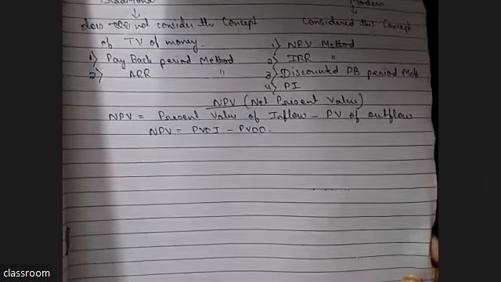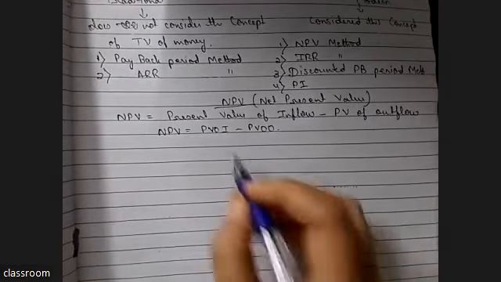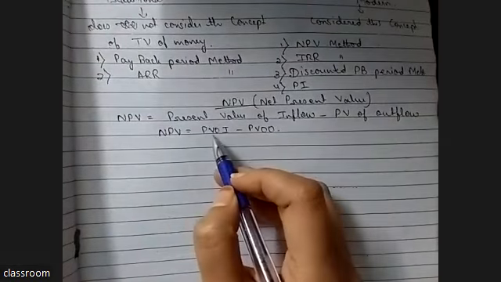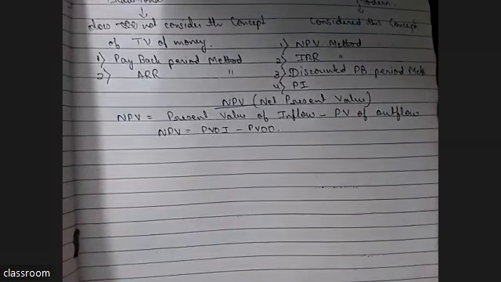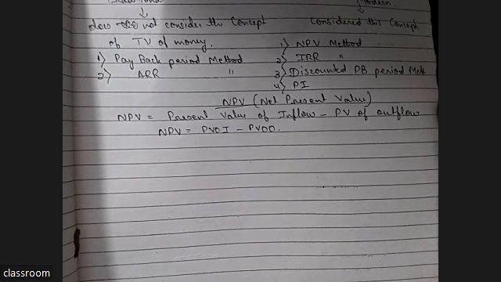Now, what is NPV? First you need to understand what is present value of inflow. What is present value? Say, if you borrow 1000 rupees from me now and after 5 years you return only 1000 rupees, then I can't buy the same things.